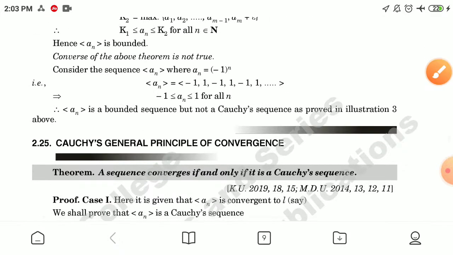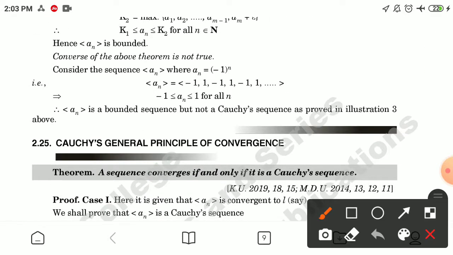Now the converse of the above theorem is not true. Consider the sequence a_n equal to minus 1 raised to power n. Since a_n is bounded between minus 1 and 1, it is a bounded sequence but not a Cauchy sequence, as proved in illustration third above.